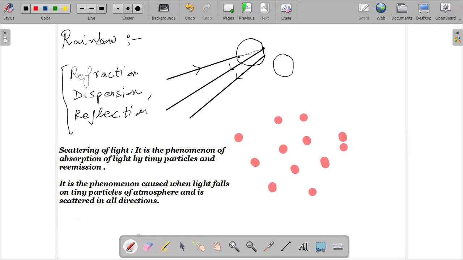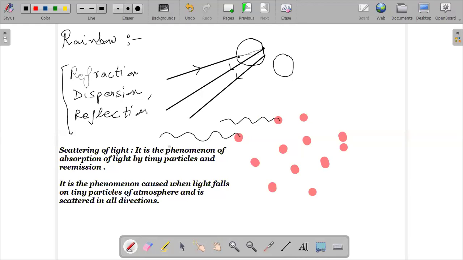So you have the light of different wavelength falling over here. When the wavelength of the light is approximately the size of the particle, these particles absorb this energy and re-radiate this energy. If the size of the wavelength is bigger than the size of the particles, then no scattering will happen. So if the particle size is greater than this, there will not be any scattering phenomenon.